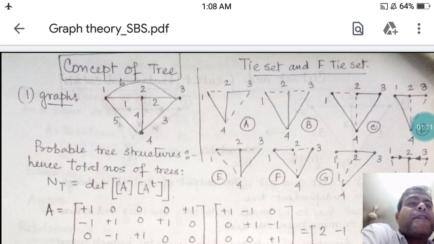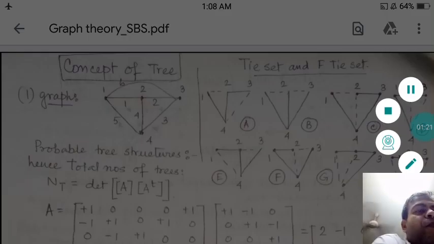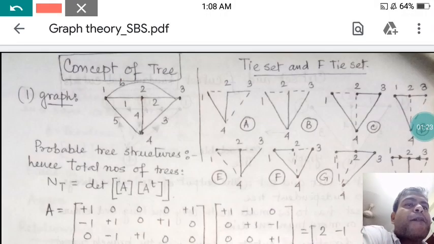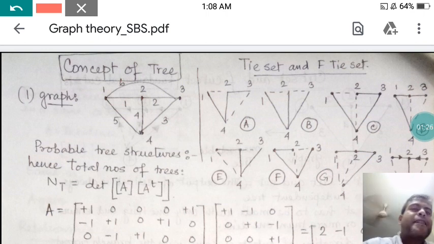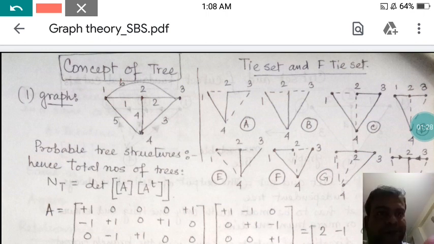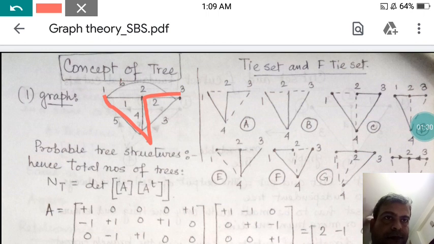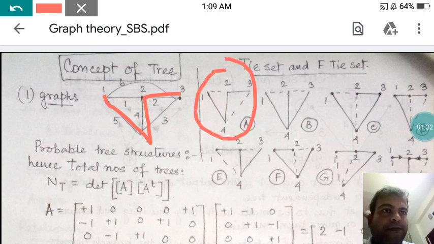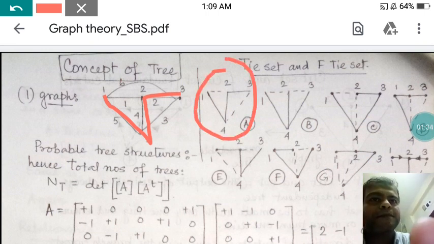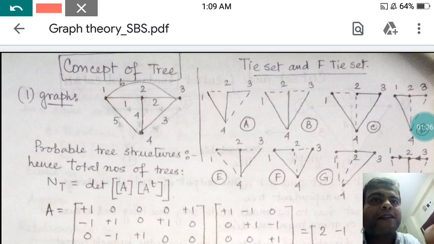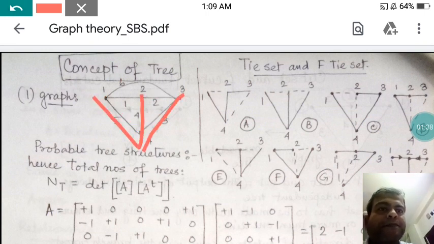It is already clear to you. Now see, from this graph, how many trees can be made? Here I have shown that if I make the structure this way, it is a tree. Or if I take these three branches, it is a second one.